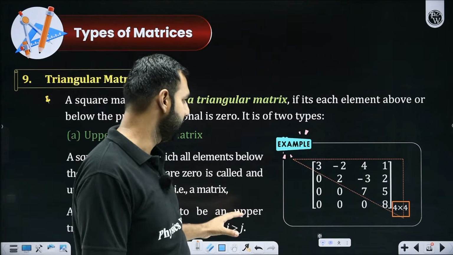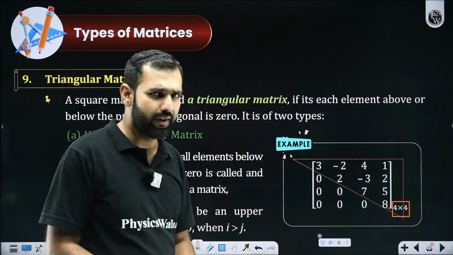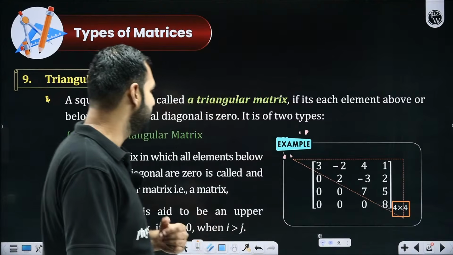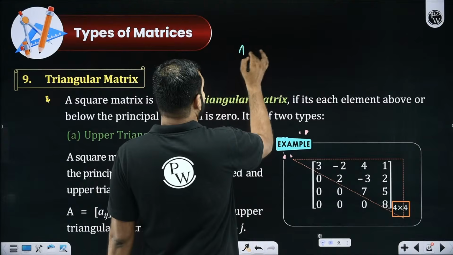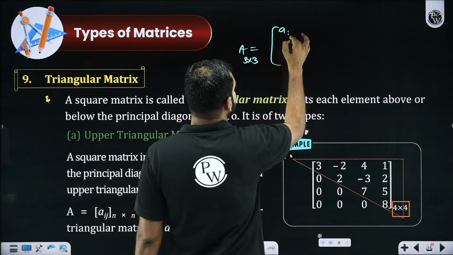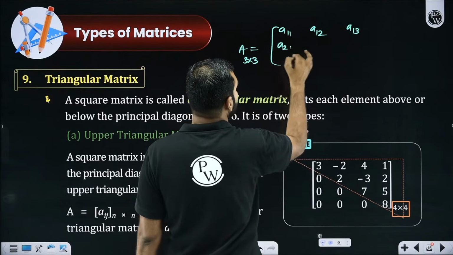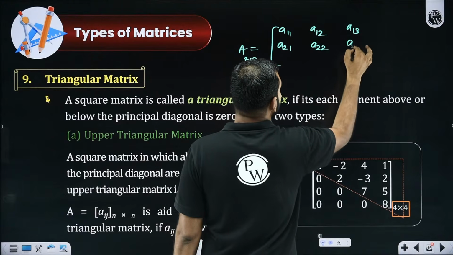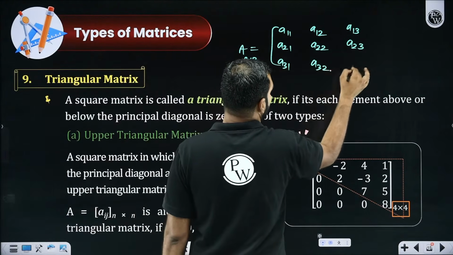Be more specific in the comments. Have you all understood what is the meaning of upper triangular? Now, if I could give you the mathematical definition, what does it mean? Again, if you look at the nature of the matrix here, let's say there is a matrix A, which is a 3 by 3 matrix. So it is A11, A12, A13. Then you have A21, A22, and then A23. Then you have A31, A32, and A33.